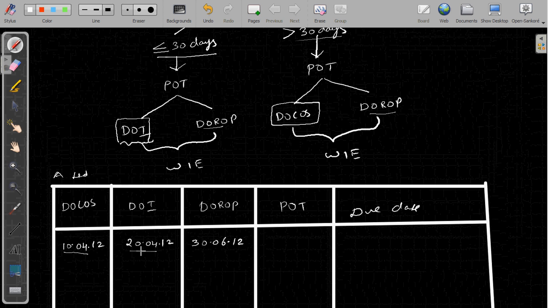Here date of invoice is 20th April, date of receipt of payment is 30th June. So whichever is earlier, date of invoice is the earlier date. So point of taxation will be date of invoice, 20th April 2012. Now the due date for payment of service tax will be 5th of the next month, that is 5th May.